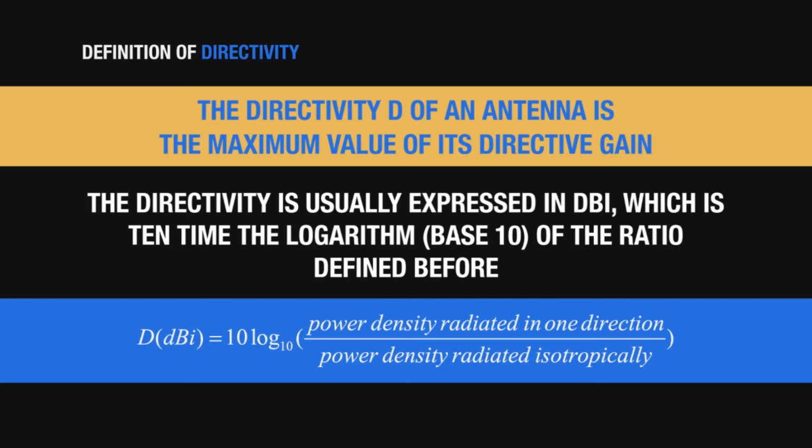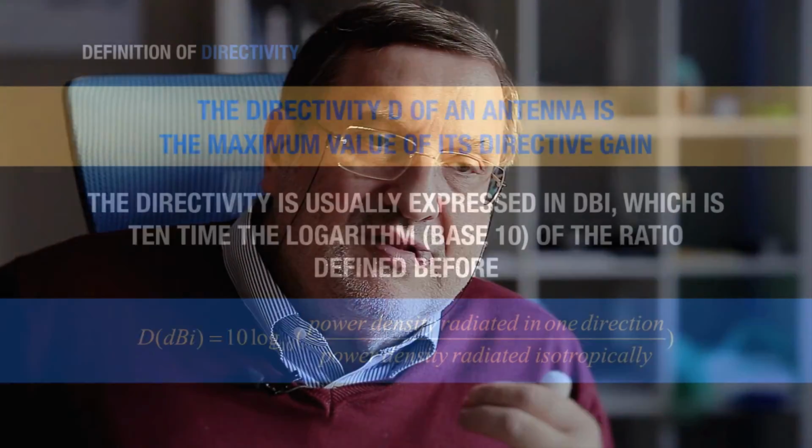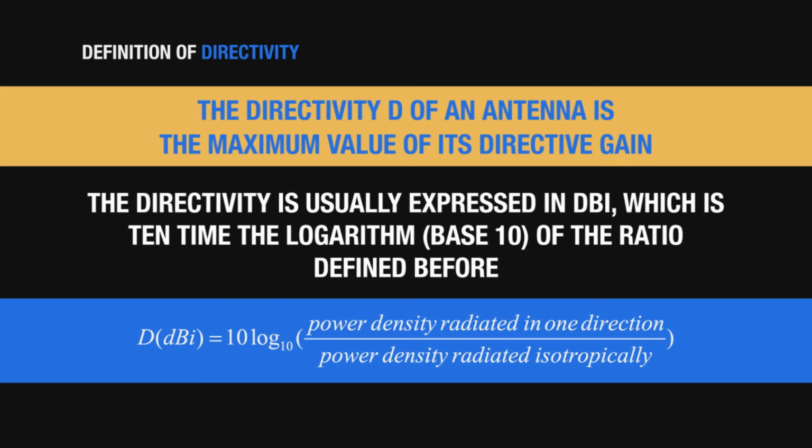So the definition of directivity in dBs is 10 times the logarithm base 10 of the ratio we defined before, so the ratio between the power density actually radiated by the antenna we are considering in one specific direction over the power density of the ideal isotropic antenna. When we speak of directive gain, we usually add to the dBs of the directive gain the subscript i to remind ourselves that the reference in our ratio is the isotropic antenna.